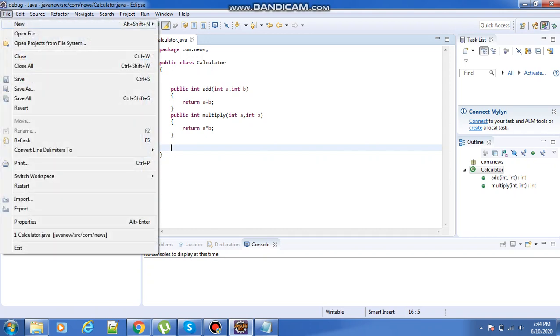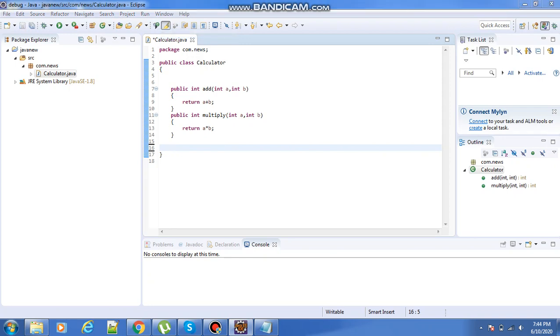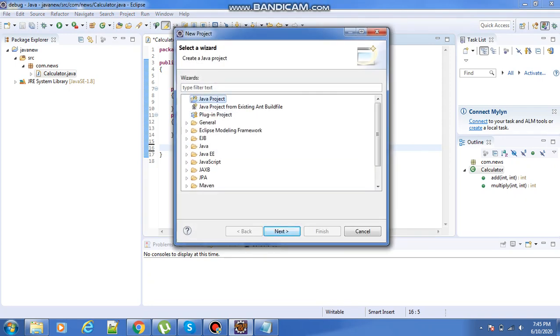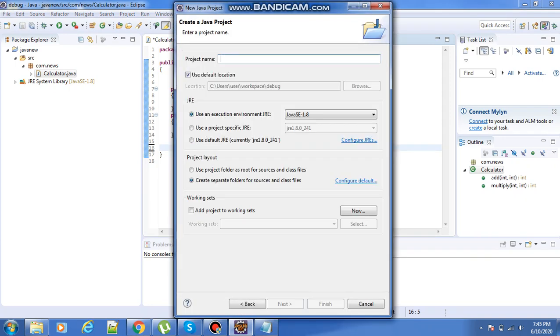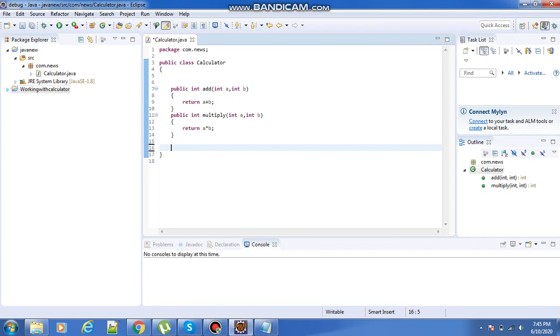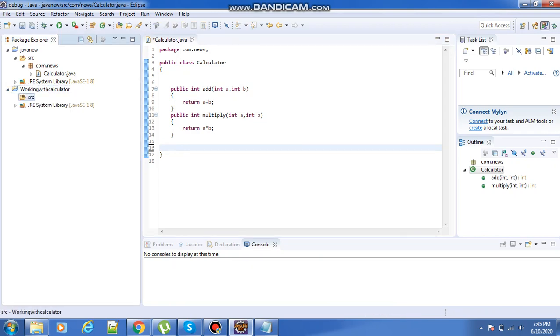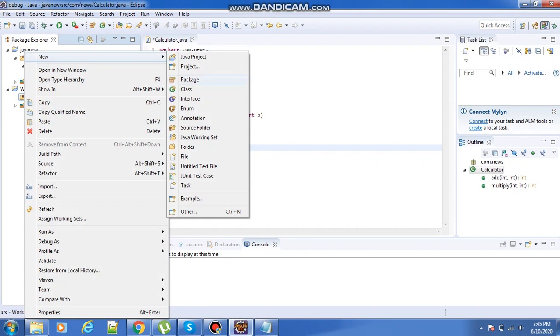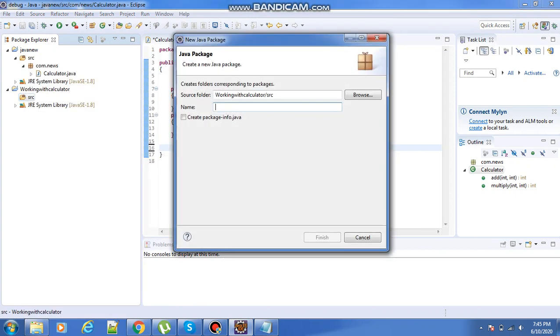Now I am going to create another Java project. My project name is working with calculator. Here in the calculator, I choose new and create one package.